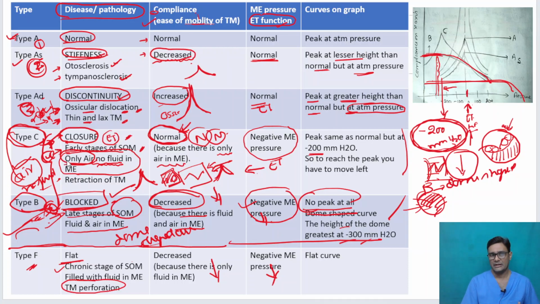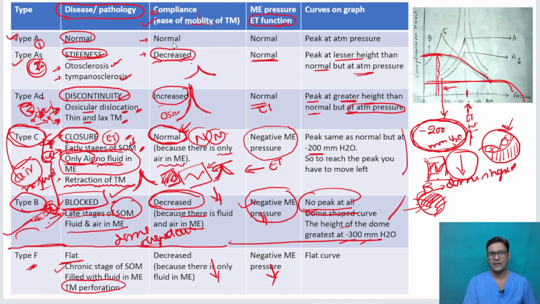Type C, let us basically focus on saying that it's early stages of serous otitis media. If you can remember that, you can see the same kind of findings in retraction of the tympanic membrane. Fine. I hope if there are any doubts, we have cleared them up with this chart.